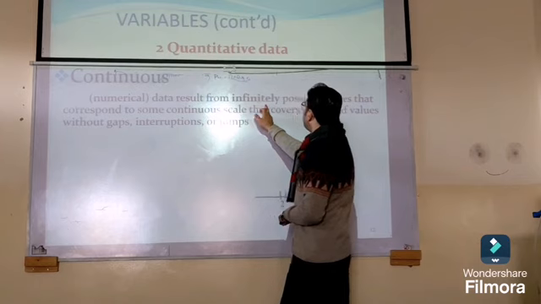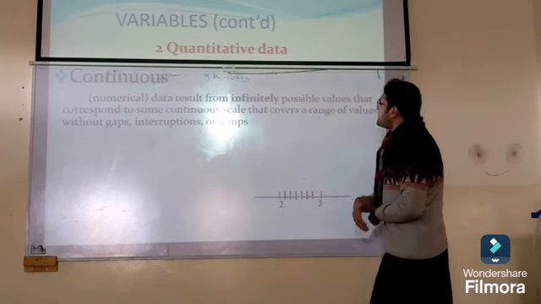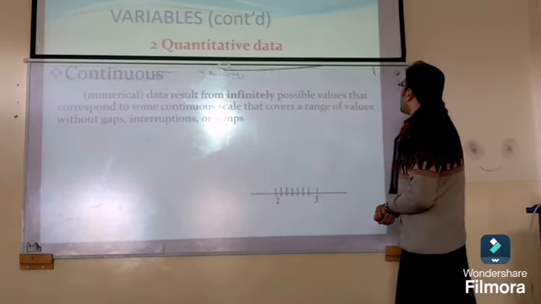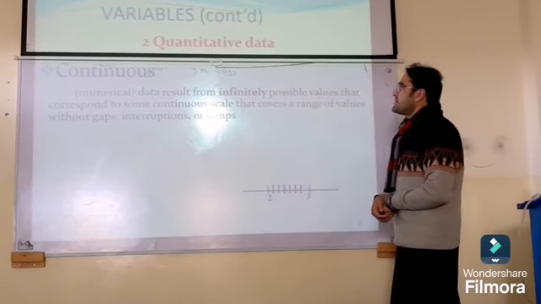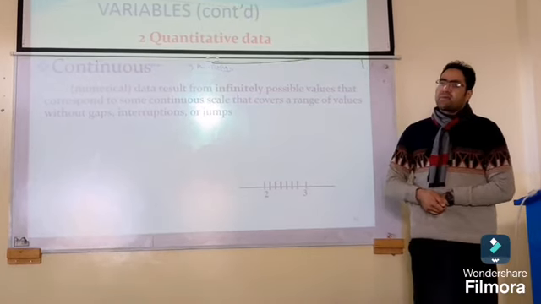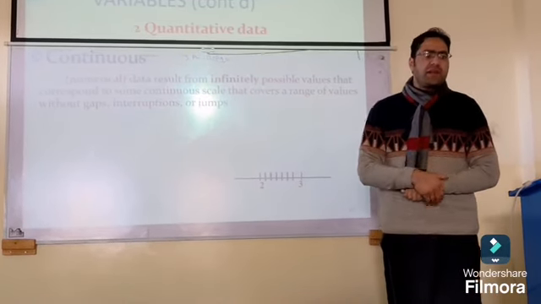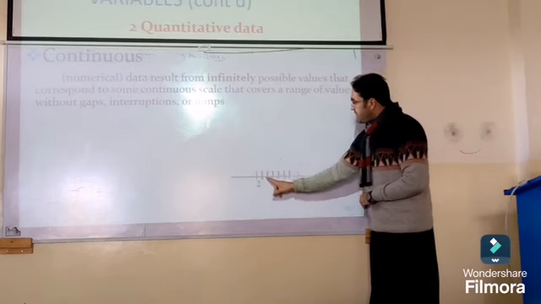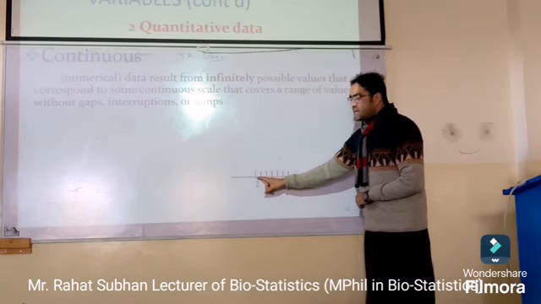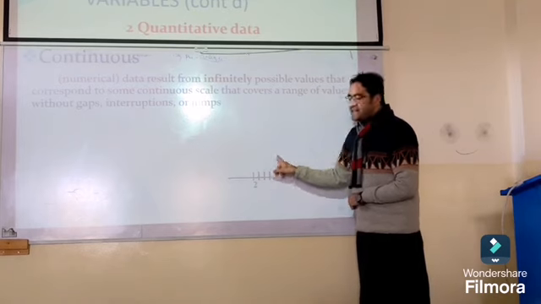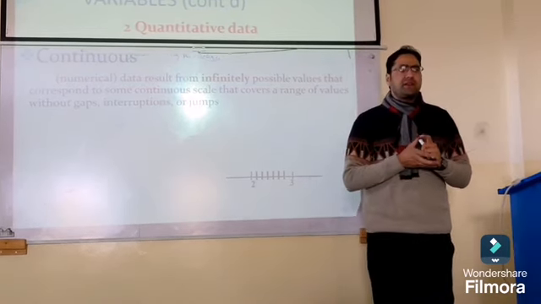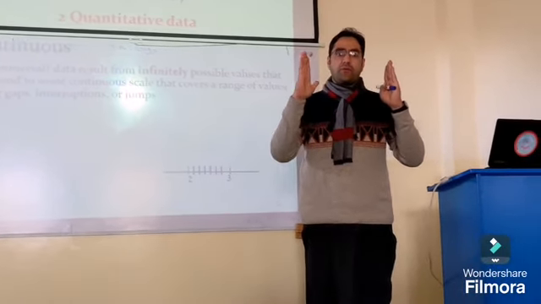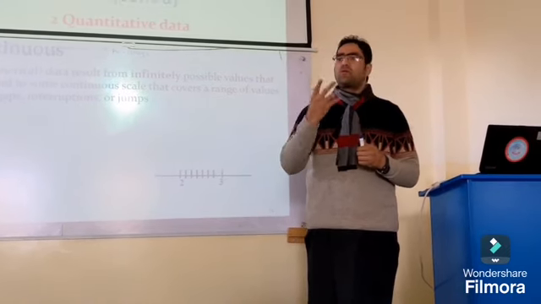Continuous numerical data results from infinitely many possible values that correspond to some continuous scale that covers a range of values without gaps, interruptions or jumps. For example, between 2 and 3, every number from 2 to 3 is included in this range. So in a continuous variable, every value in the interval is included.